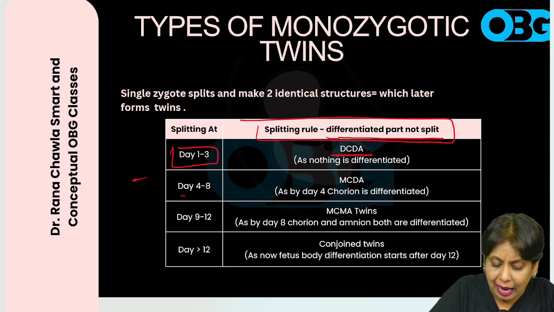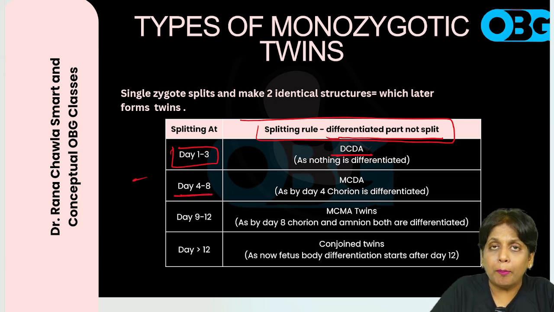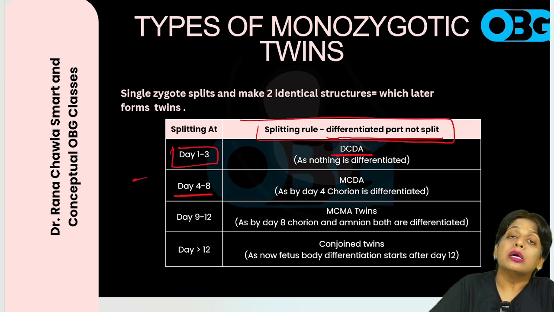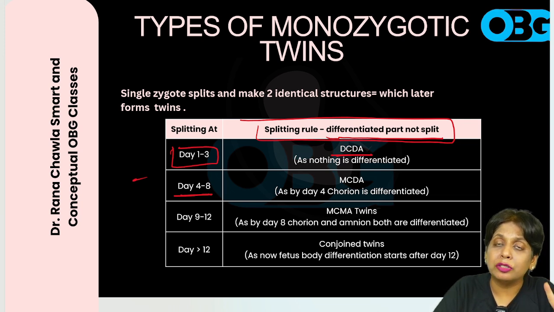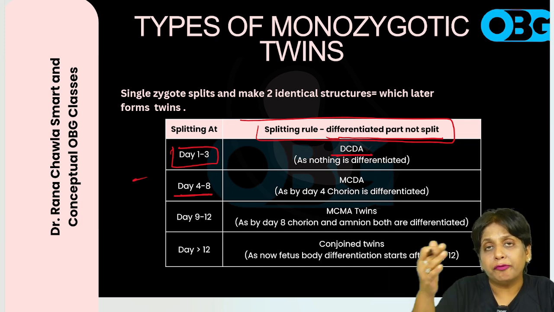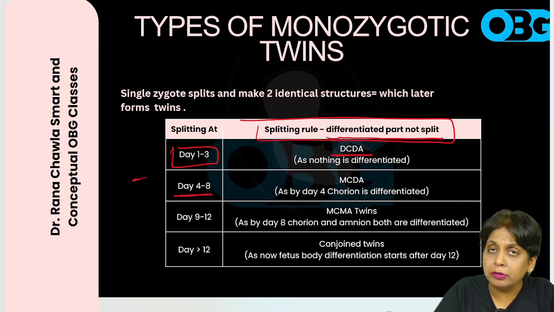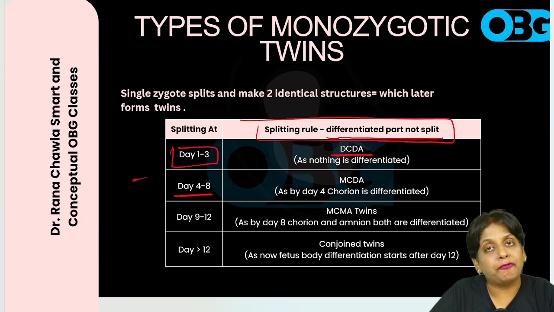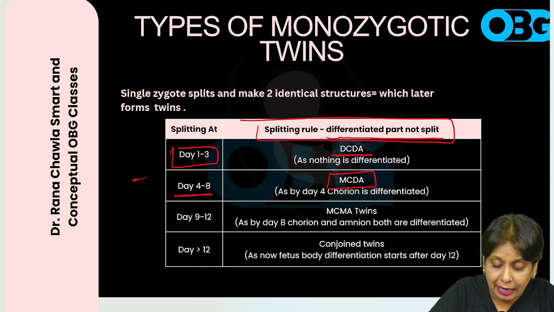If the splitting is occurring at day 4 to day 8, by then the placenta or the chorion has been formed. These have been differentiated. As a result, this chorion or the placenta is not going to divide. It will remain as it is, or one only. The rest of the undifferentiated cells, which in future will form the amniotic sac and the fetus, will be formed twice, right? So the type of twin formed by day 4 to day 8 is monochorionic diamniotic twins.